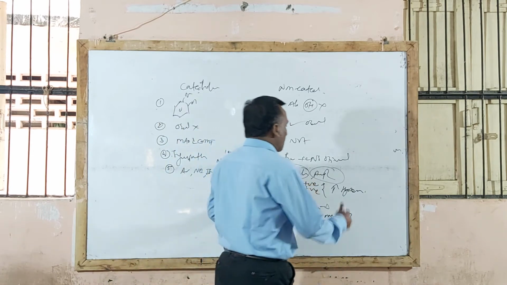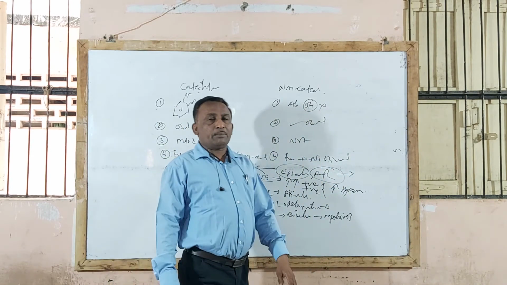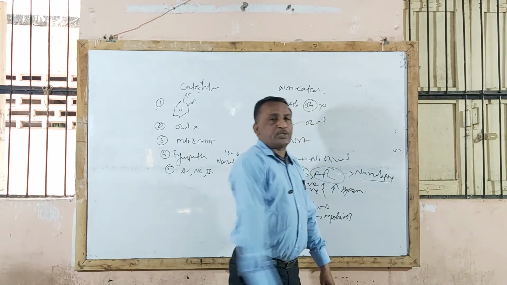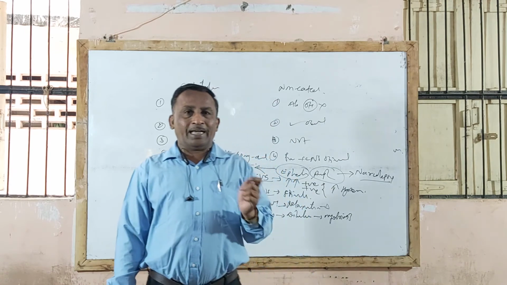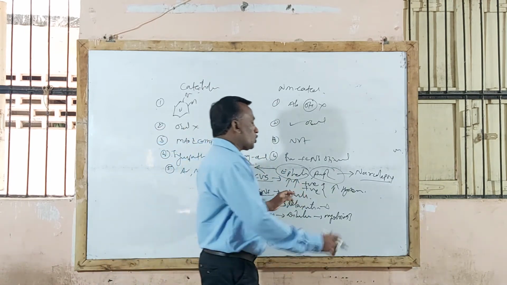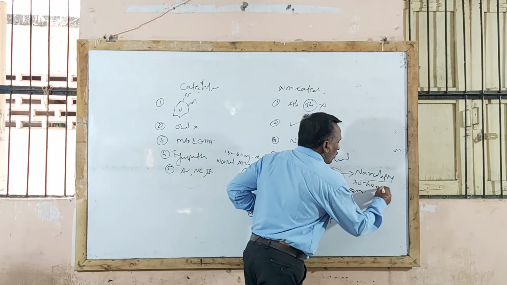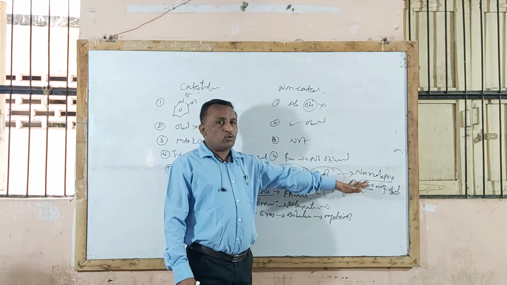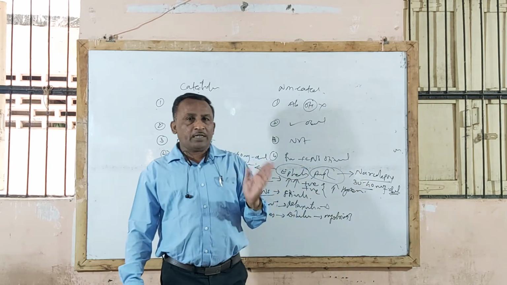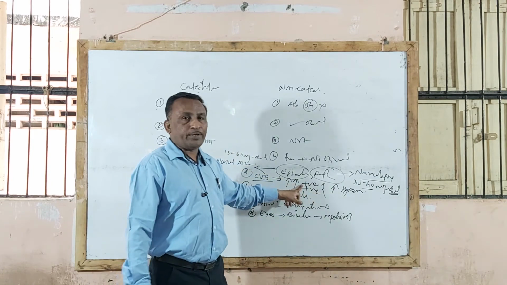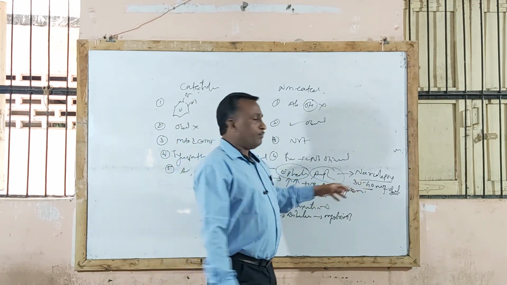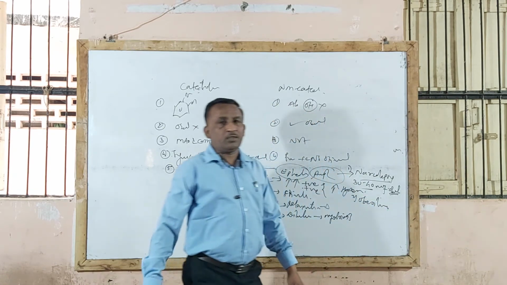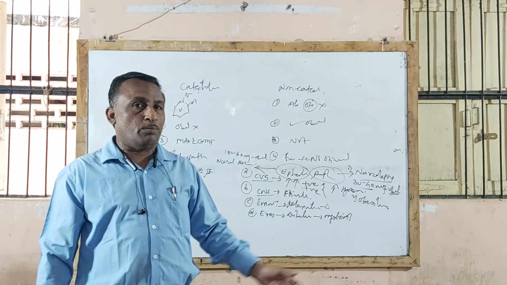Now another one, amphetamine, which we already completed. Amphetamine is used as a CNS stimulant and particularly in the treatment of narcolepsy, that is attacks of sleep in the daytime. In the dose of 30 to 40 milligram by oral route of administration, it is used as a CNS stimulant drug in the treatment of narcolepsy. In addition, it also reduces obesity. Because of its loss of appetite action, it reduces obesity and is useful in obese persons also.